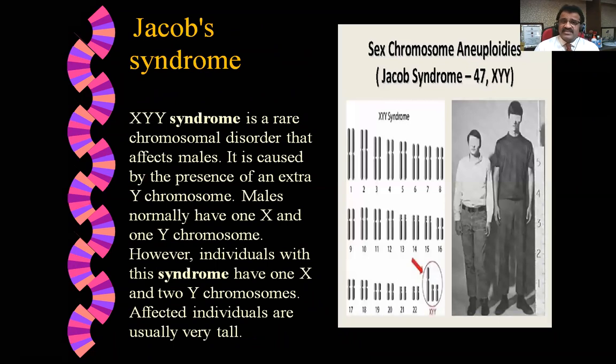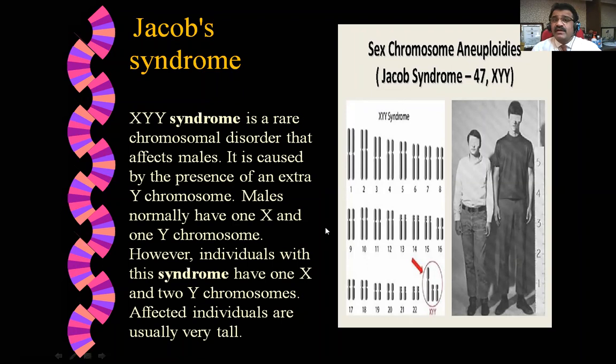And the last one is Jacob's syndrome. Jacob's syndrome is just like Klinefelter syndrome, but here there is one Y more. In Klinefelter syndrome, there is one X more. So Klinefelters are more feminine, and Jacob's syndrome more masculine. That is why this happens only in boys, and the boys become very tall. You can see this example, here you can see this X, Y, Y.